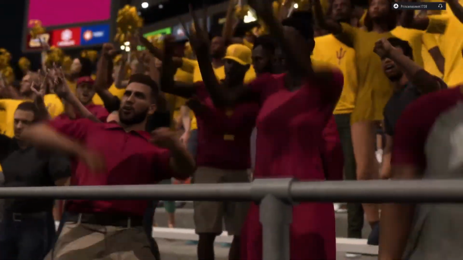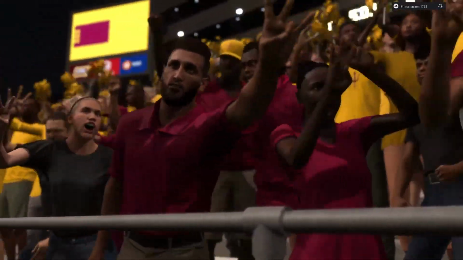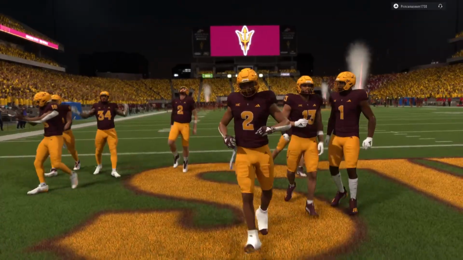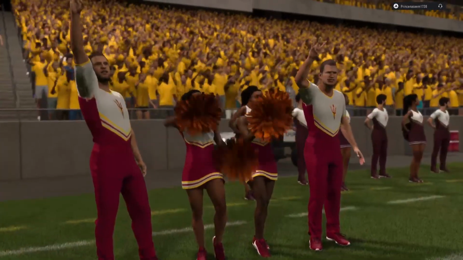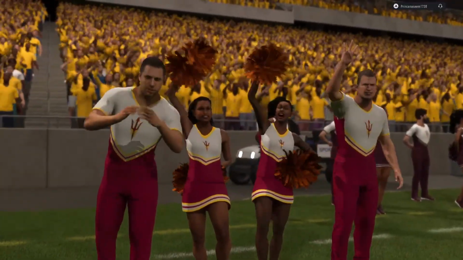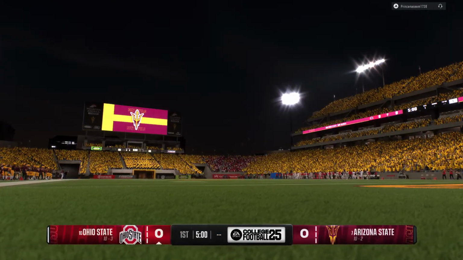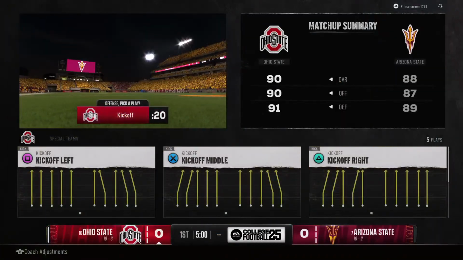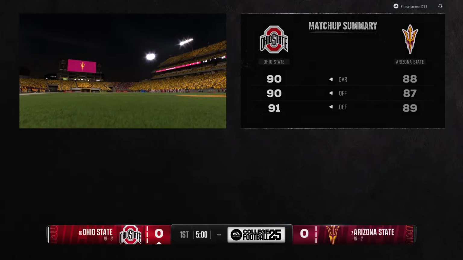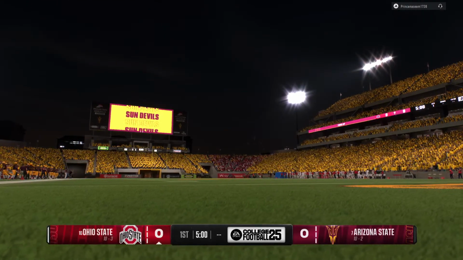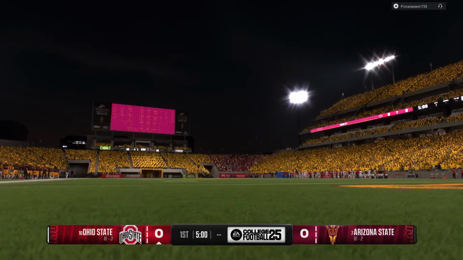As we'll see, the number 10 seed in this playoff, the Ohio State Buckeyes, taking on the number 7 seed in the playoff, the Arizona State Sun Devils. For EA Sports College Football, I'm Chris Fowler, joined as always by Kirk Herbstreit. We have been waiting for this, the College Football Playoff with an on-campus environment. Can't wait to get this going.